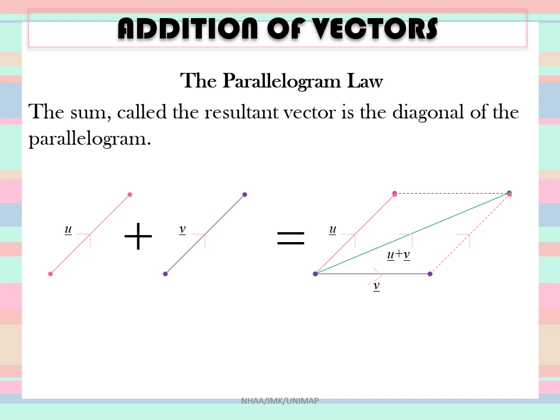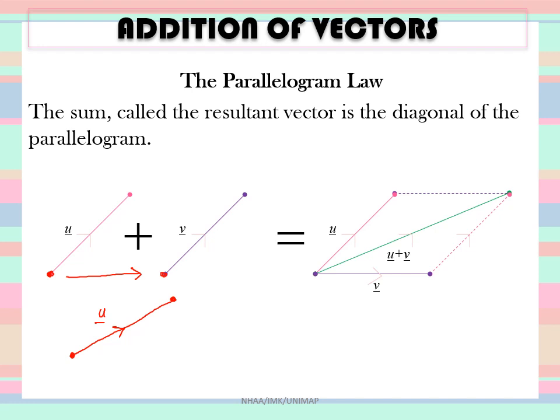Okay. So if you have two vectors, vector u and vector v, you will connect the initial points of these two vectors. Just start with any of the vectors. So this is u, that is the direction, this is the initial, and this is the terminal, right?